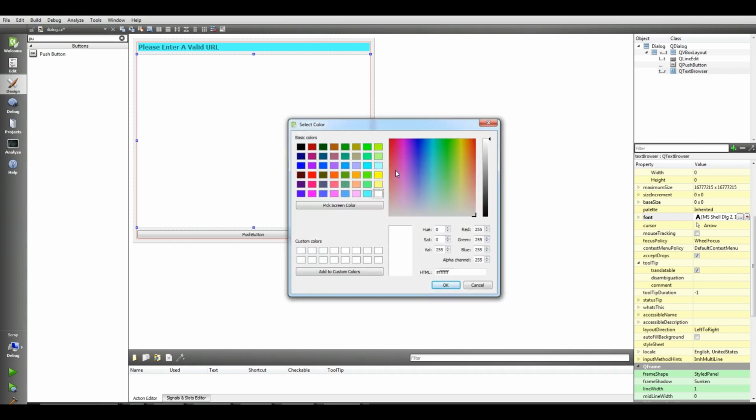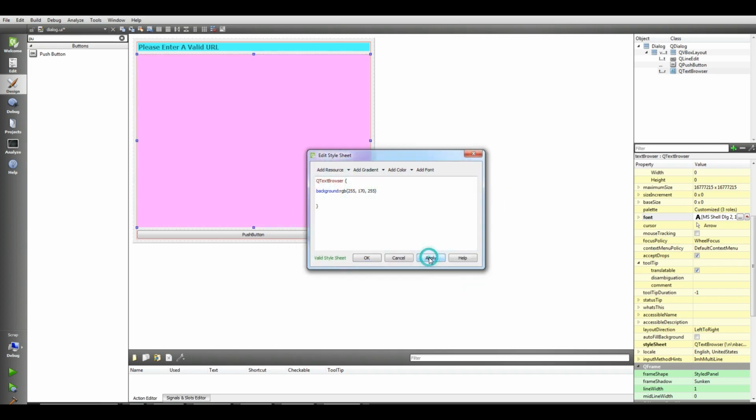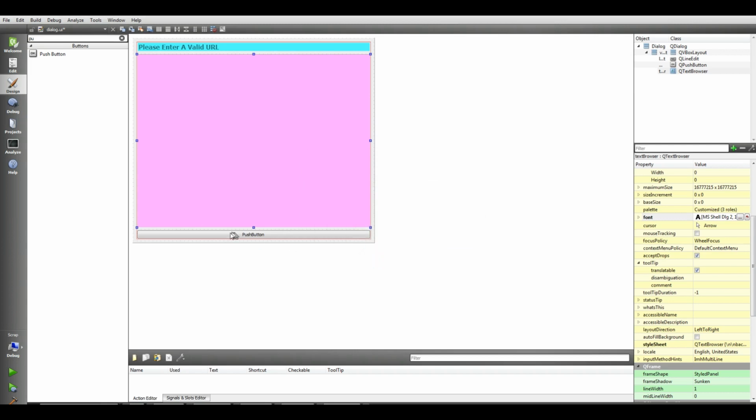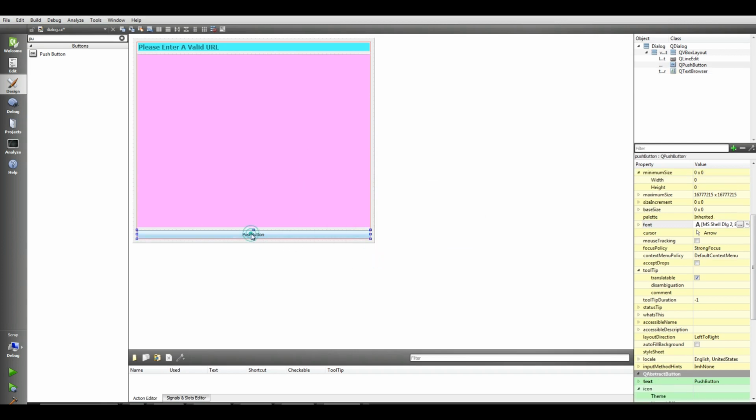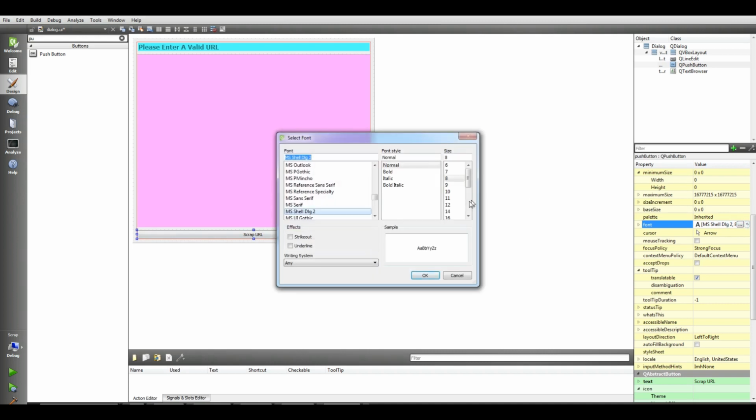Let me choose this. For example, I want this, yeah, this will be good, and apply. Okay, also for the button, let me change the text to Scrap URL. Also change the text to 12 bold.